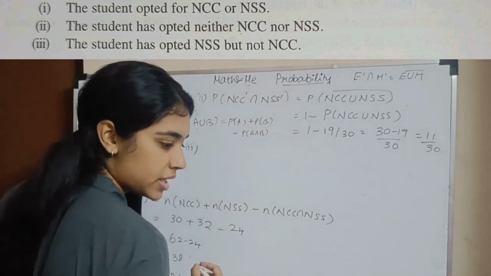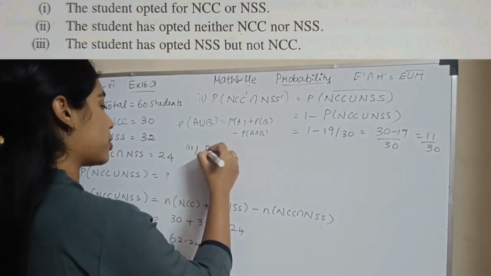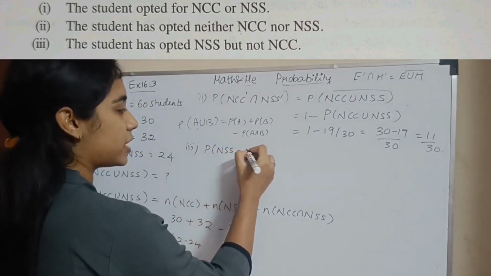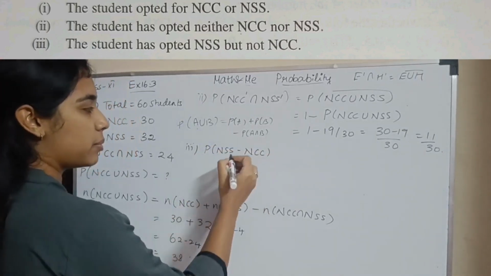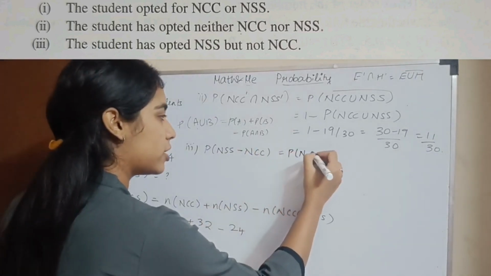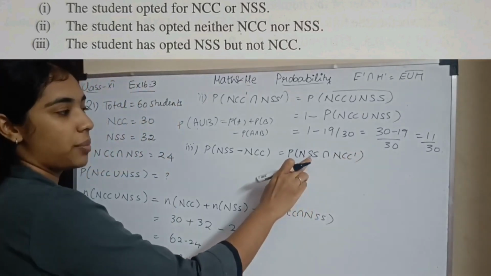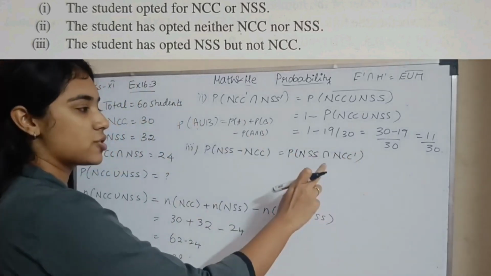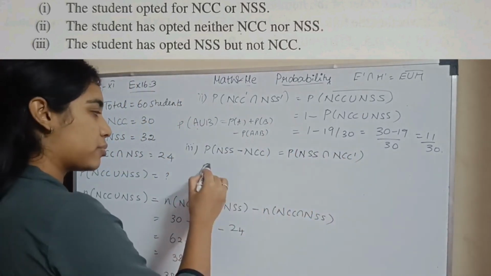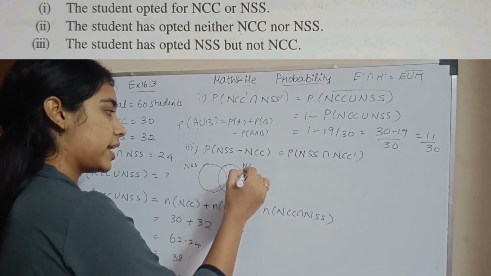Third subsection, the probability that the student has opted for NSS but not NCC. So the probability of NSS but not NCC will be the probability of NSS minus NCC. This is nothing but the probability of NSS intersection NCC dash. The student has opted for NSS and not NCC, so it is an AND. If I draw a Venn diagram, this is your NSS, this is your NCC.